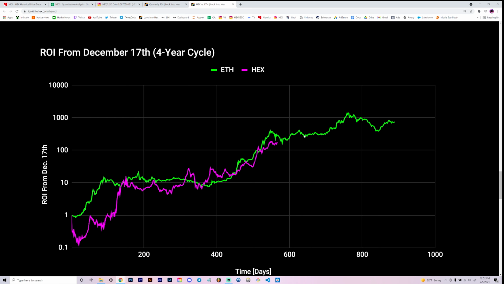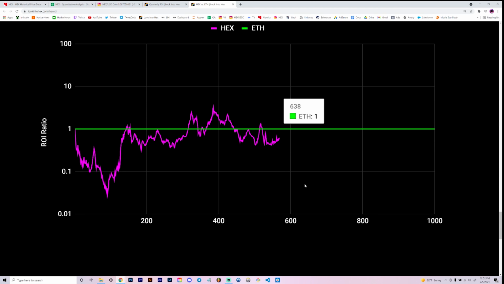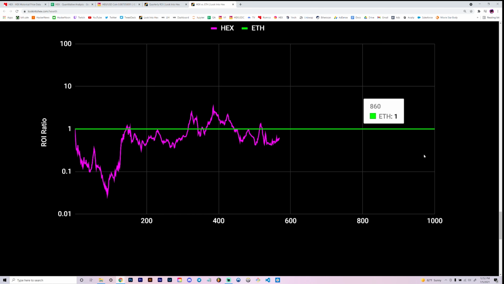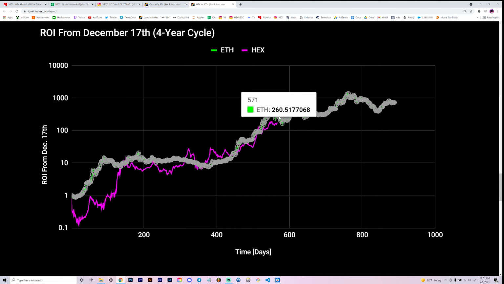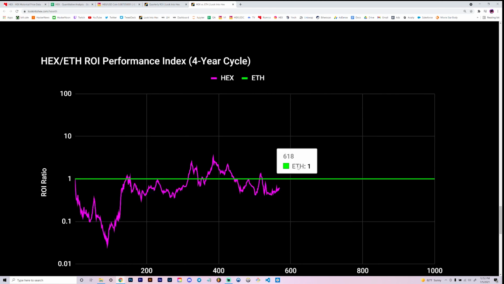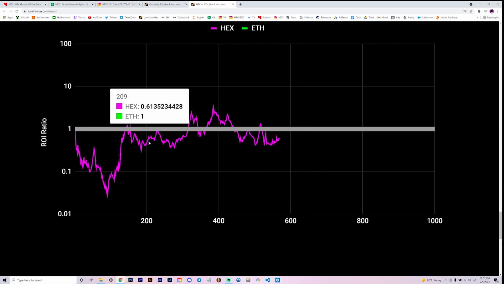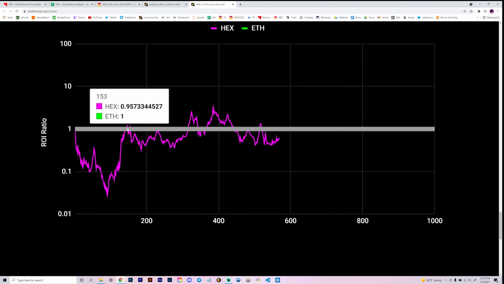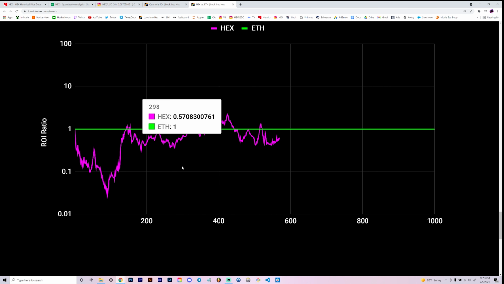Last notes on this chart is actually once it's normalized to the pink curve, it looks like this, right? And something interesting I noticed was this little uptrend we have going on here, which all that really says is that the ROI of HEX is approaching this green curve here. It's approaching it. And you can see that here and see that we had something similar play out back here. I really wanted to point this out because we saw sort of a double top into the green line. Notice that we had a double top from here and here, a double top right here and here into the green line.